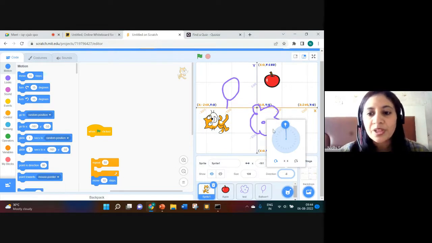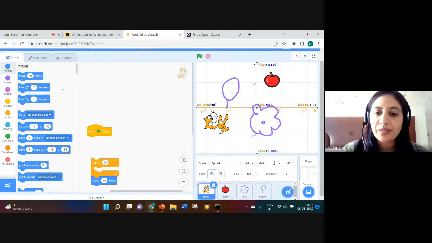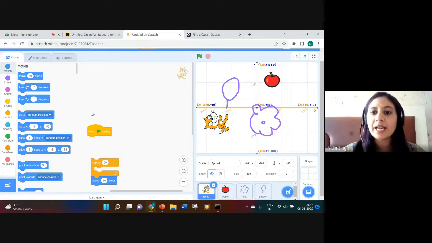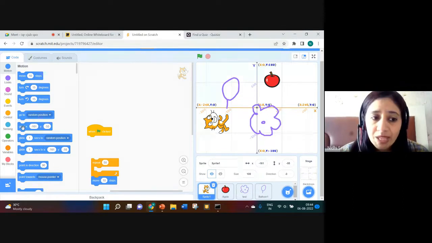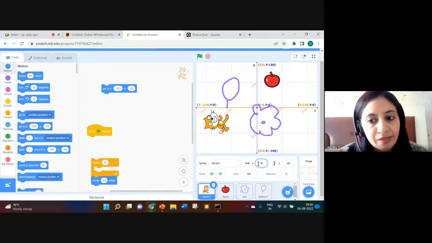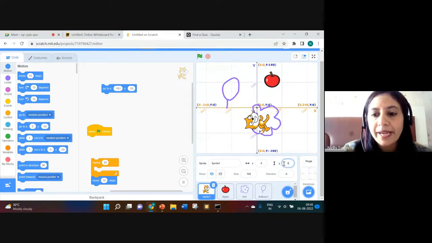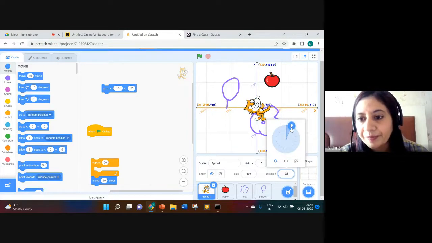Show means show the sprite. Hide means hide the sprite. These two are there, and we can switch between them. Even using blocks, which we'll see later on, we can show our sprite in our project or hide our sprite and make it disappear. These are the XY coordinates. We can set these coordinates using different motion blocks. Also, you can set it from here. Like if X is 0 and Y is 0, the sprite will be at the center of the stage. Clear this thing?